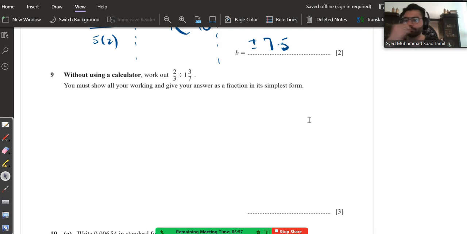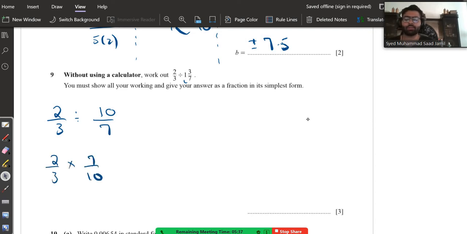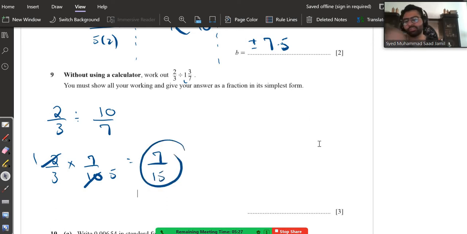Question number 9. Without using a calculator, work out 2 upon 3 divided by 1 whole 3 upon 7. Okay. 2 upon 3 divided by 7 ones is 7, and 7 plus 3 is 10. So this turns out to be 10 upon 7. 2 upon 3, reciprocate it, multiply by 7 upon 10. Alright, 2 1s are 2, 2 5s are 10. So this becomes 1 multiplied by 7 is 7, and 3 multiplied by 5 is 15. So this is basically your answer in its simplest form.